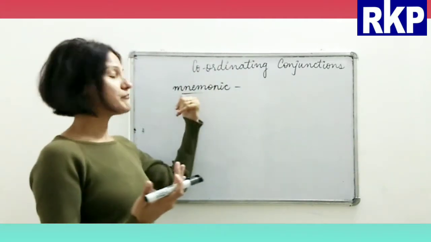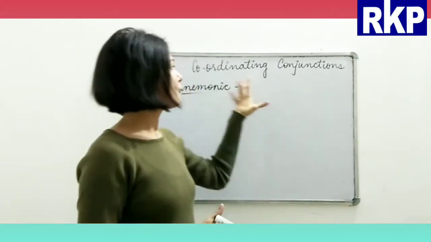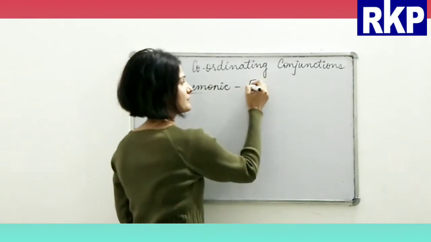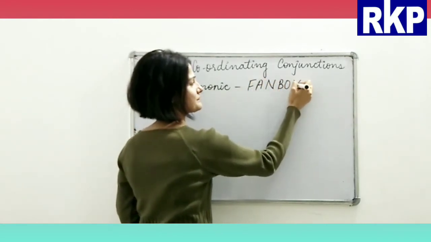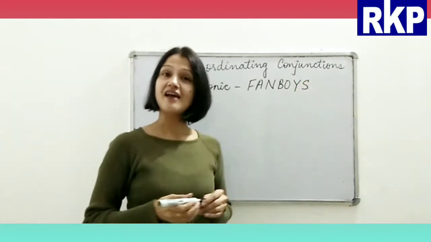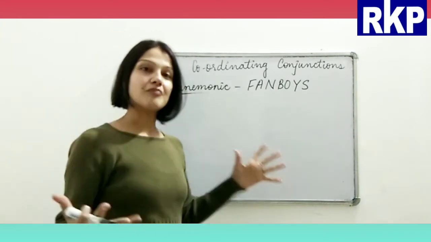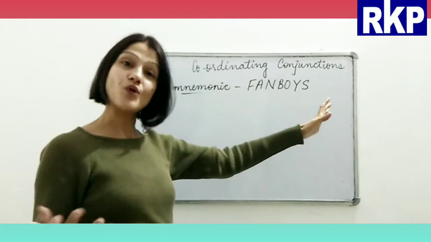All right, M is silent here. So the mnemonic for coordinating conjunctions is FANBOYS, okay, FANBOYS, right?